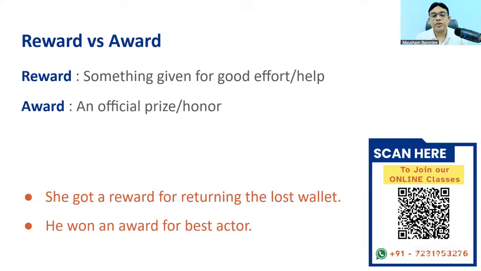So make a sentence with both, with reward and award, quickly. Award is the official prize that you get. Reward is nothing official. It's just like you give somebody for some good work, help, or that person supported you or did something. You just give a reward. That's it. So this is the major difference between reward and award.